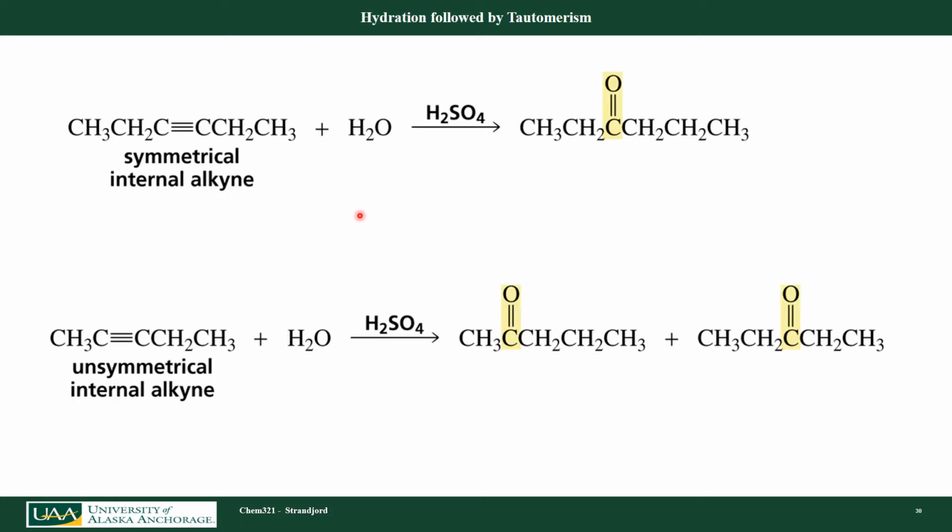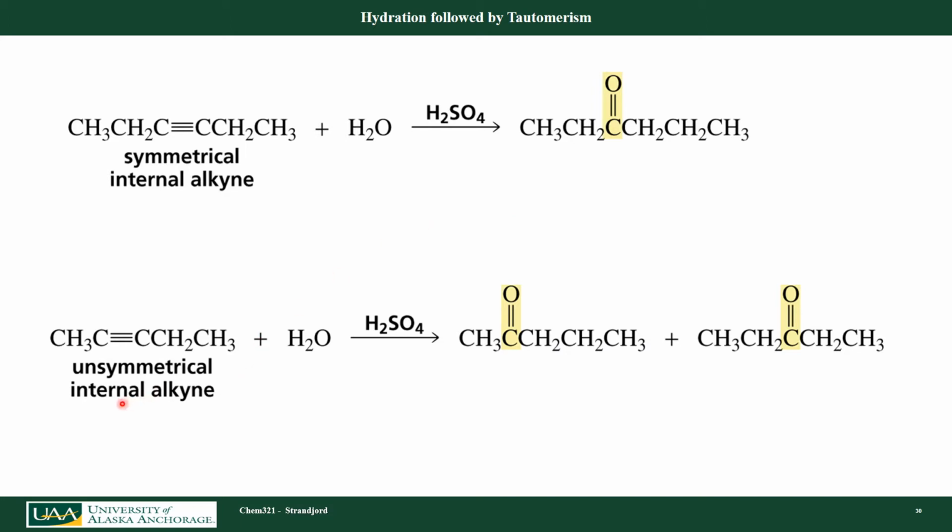Okay. Let's look at a few examples. Here I have an internal alkyne. It happens to be symmetrical. So I have the same number of carbons on the left as I do on the right of my triple bond. I look at my reactants. I'm adding water with an acid catalyst. I know that forms the enol followed by tautomerism to form the ketone here. Okay. Because it's symmetrical, either one of these carbons that forms the ketone would give us the same final product.